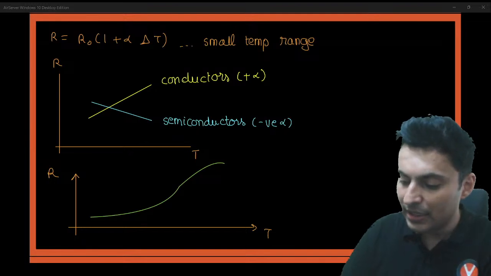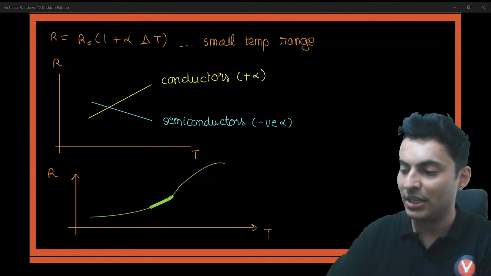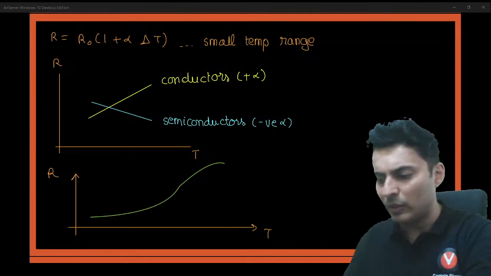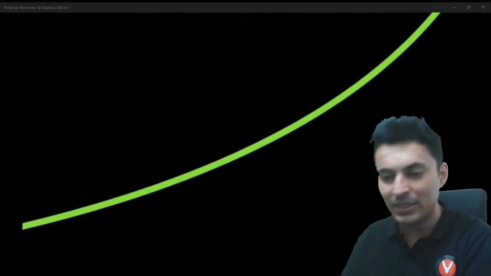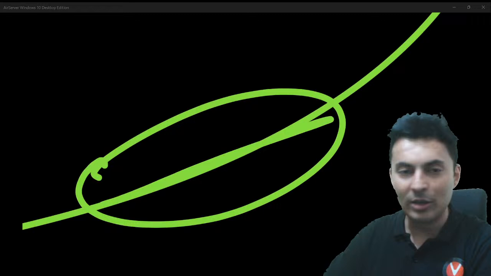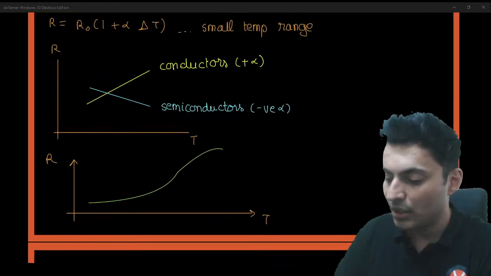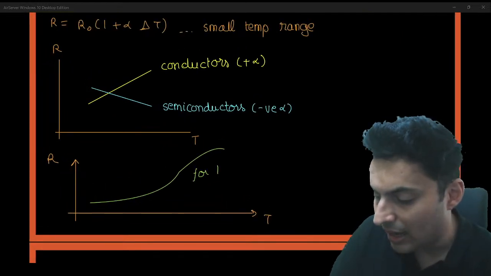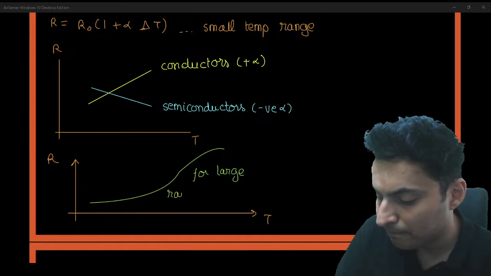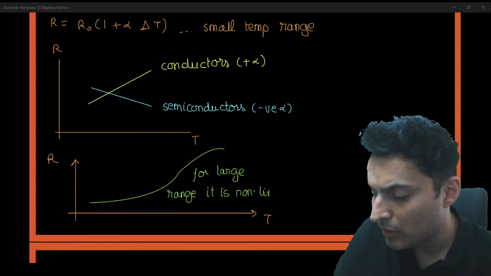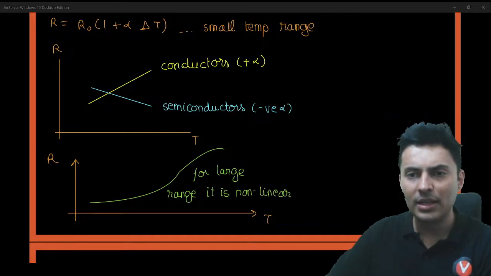It is only a straight line for a small range. You can see it's curved, but not so greatly. If you take a small range, then for that particular range it is almost like a straight line. Understood? So I'll mention it here: for a large range, it is non-linear. It is linear only for a very, very small range. Keep this also in mind, my dear students.